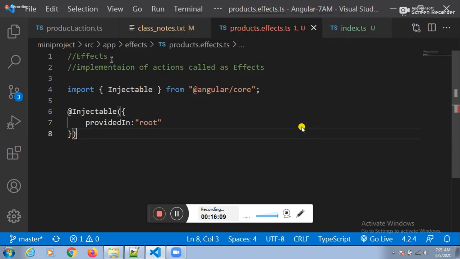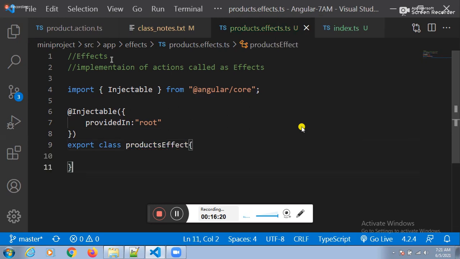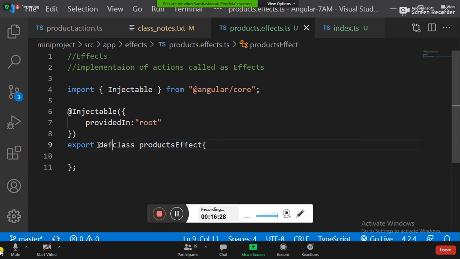Next one. How to export data? Export class. Which class? Products effect class. Actually, we have not used export default class. If you want to keep it, you can keep it. Not an issue, it's optional. Export class ProductsEffect.